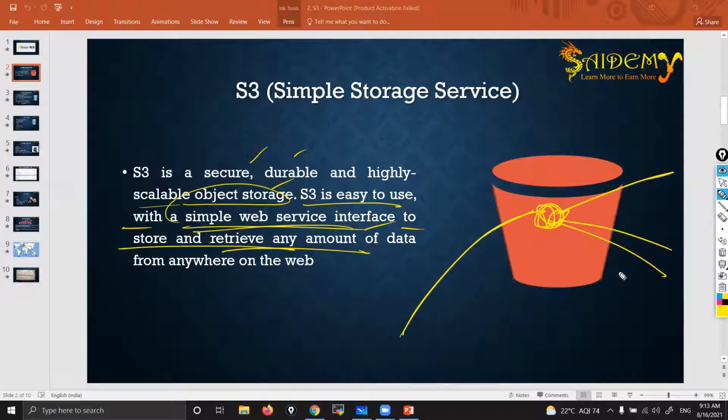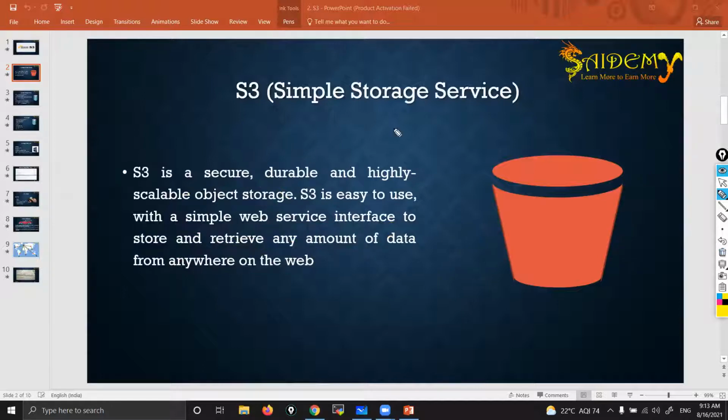Whenever you want, we should be able to get the data back also, right? See, in Google Drive, you are uploading some data. It's not like always uploading. Whenever you want, you should be able to watch that, see the data, you should be able to get that, correct. That is what retrieving the data. So you can store any amount of data, you can retrieve any amount of data from anywhere on the web. Okay, by having internet, we can put some data, you can get some data.